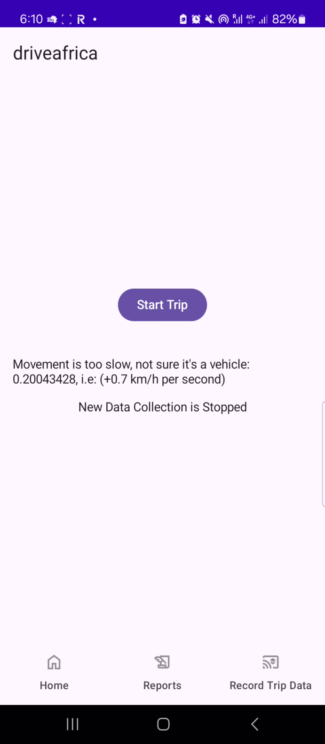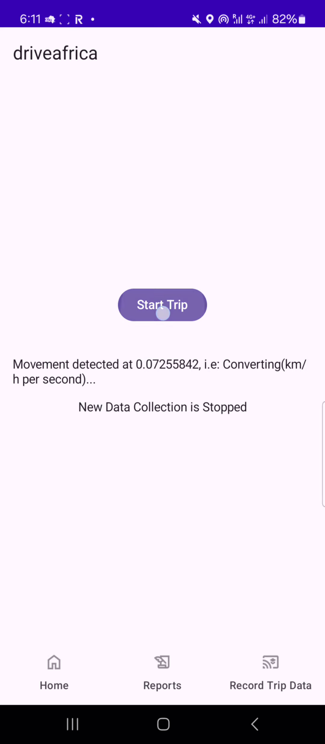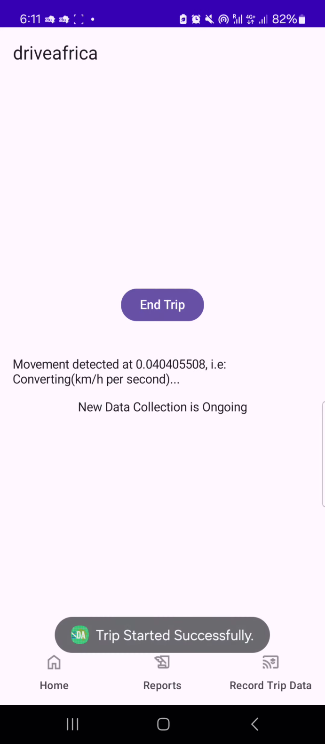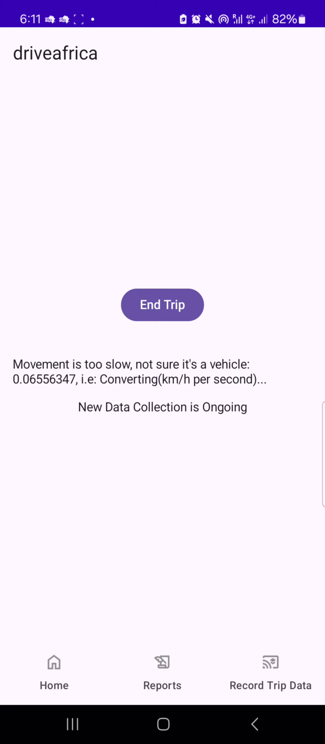Okay, so I will show us an example again. I shake the phone a little bit, and it will change to movement detected. And again, I click on start trip. You can see trip started successfully, and then you can see this.